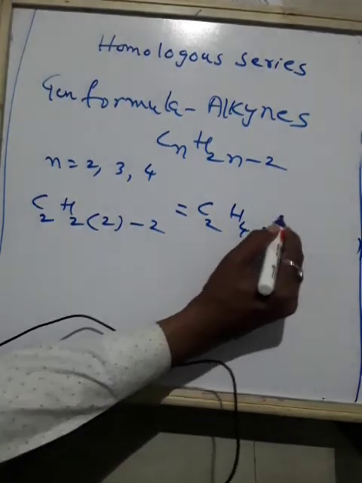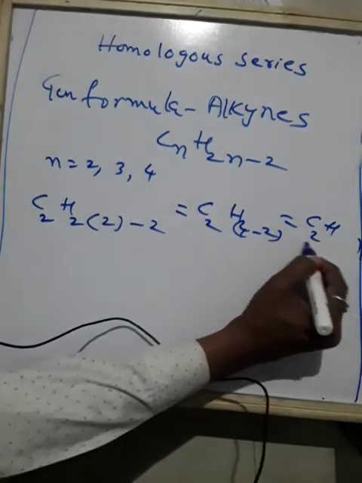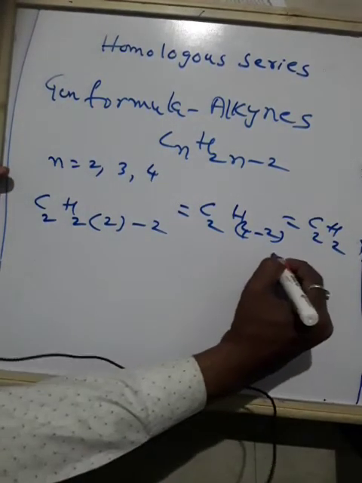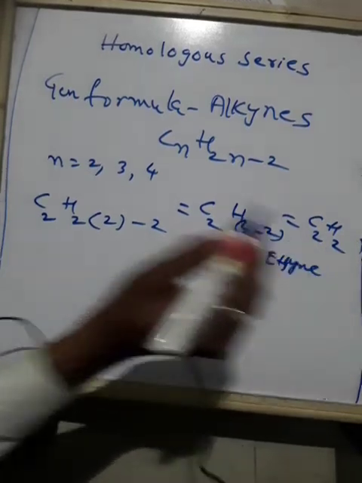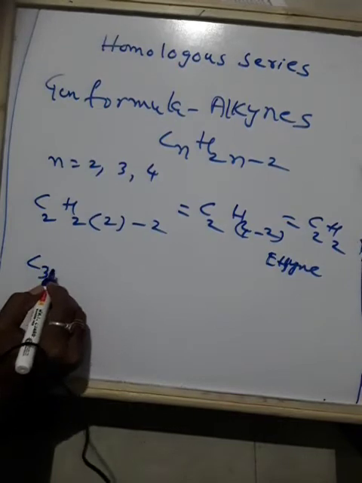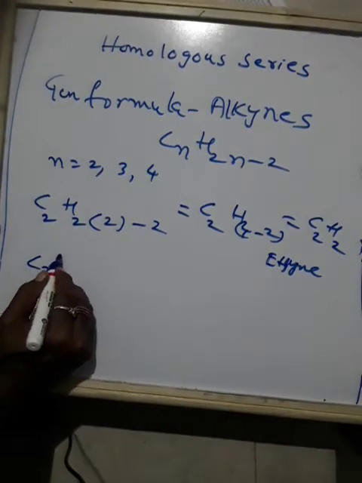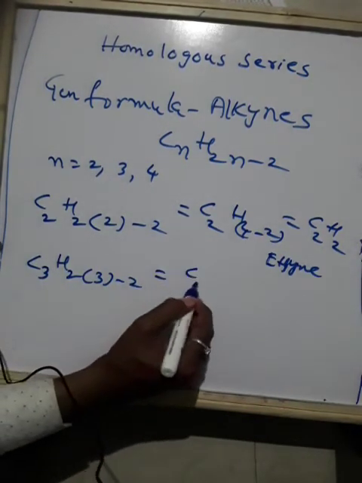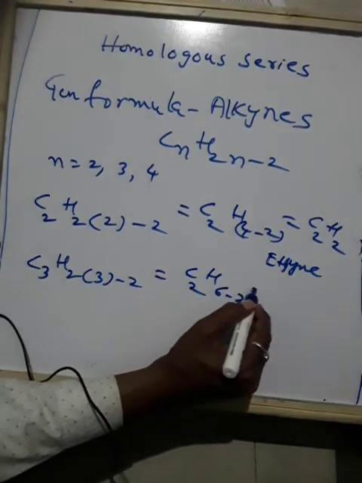H4 minus 2. So this is C2H2. What is this? Ethyne, also called ethine or ethylene. Suppose I take one more: the number of carbon atoms is 3. C3, H2 into 3 minus 2. 2 threes are 6, 6 minus 2 is 4. So this is C3H4.